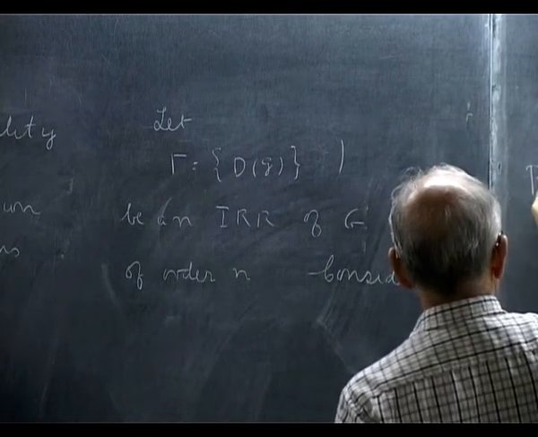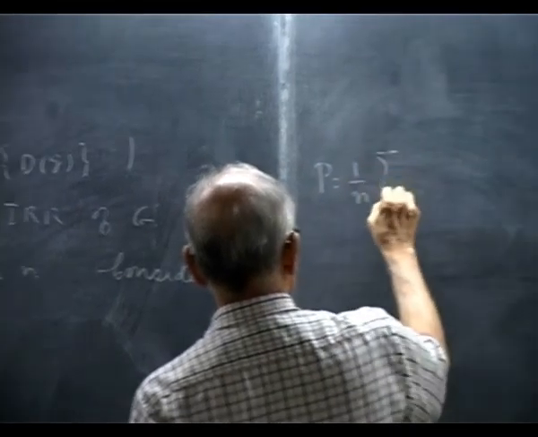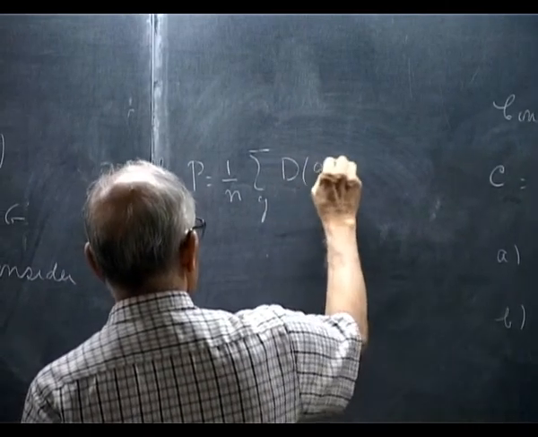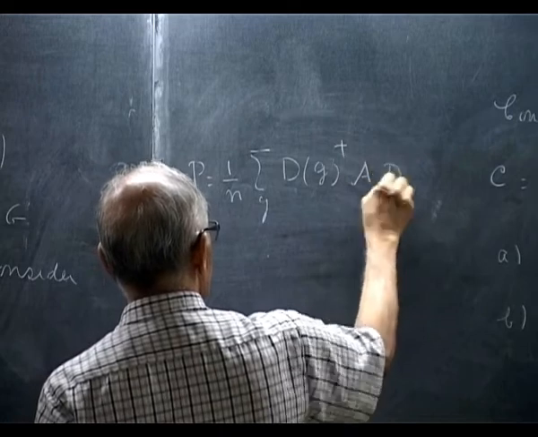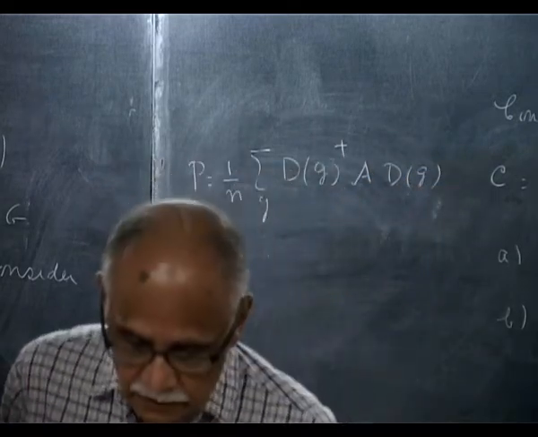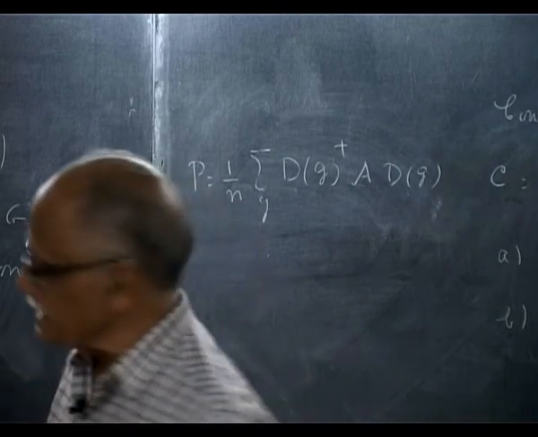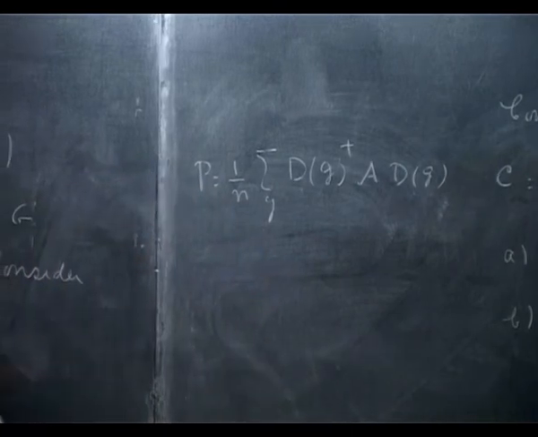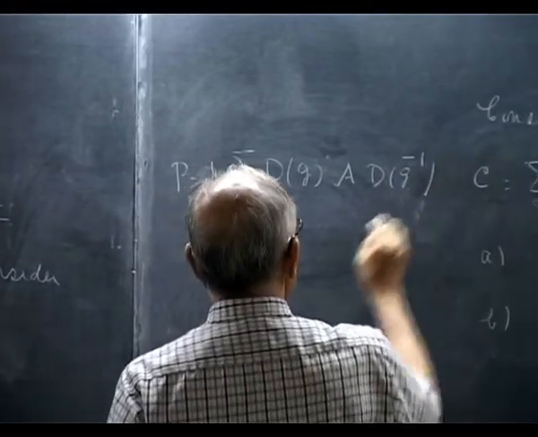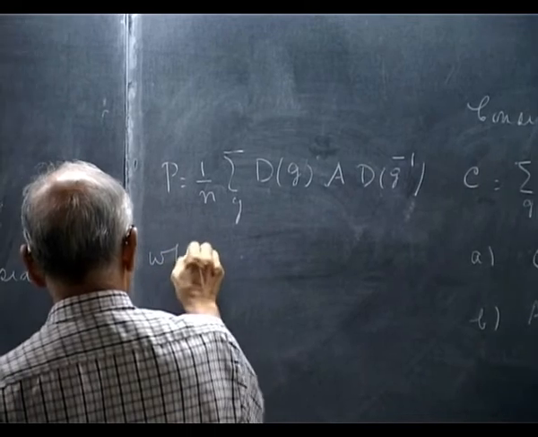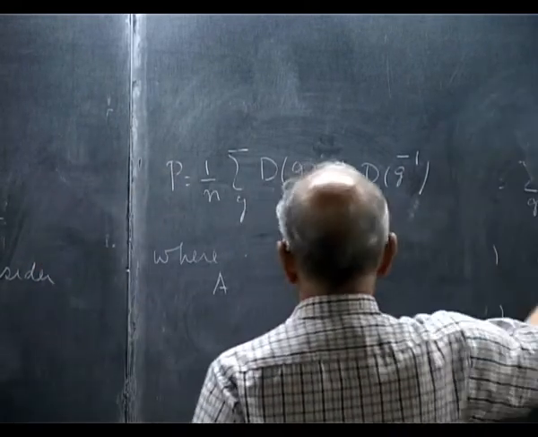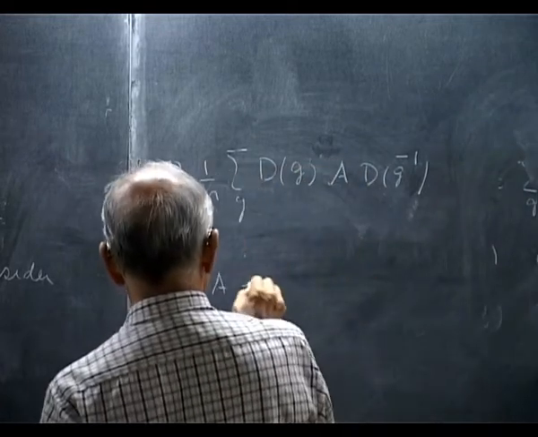P is 1 over n, summation over G of D of G, A, D of G inverse, where A is fixed.